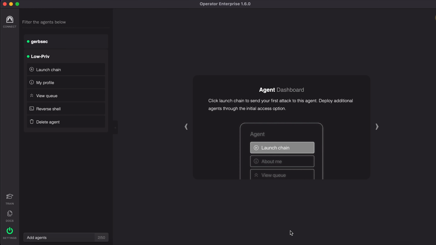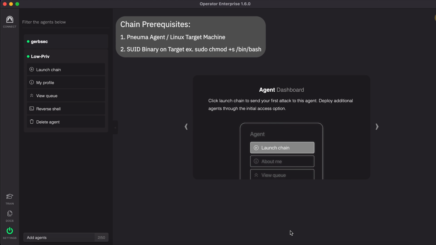Before I get started, I'd like to mention a few prerequisites that you'll need in order to run this chain. The first one is a NUMA agent already present on the Linux machine of choice. This NUMA agent is required because this chain is NUMA reliant, so you won't be able to use this chain with any other agents unless you go in there and manually edit all the agent instances of that chain.